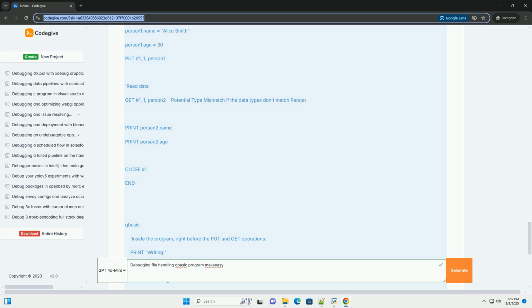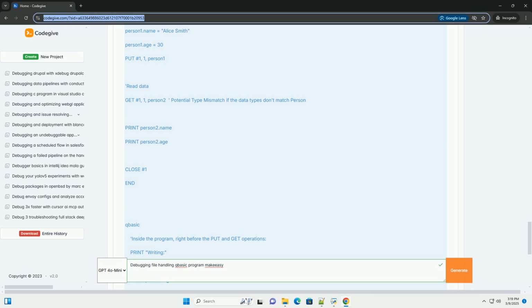2. The problem: the program should stop reading when it reaches the end of the file. The EOF function is intended to prevent reading past the end, but if there's a flaw in the loop logic, for example the loop condition is incorrect, or if the file is unexpectedly short, the error could occur. 3. Solution 1, carefully review the loop condition. Ensure the EOF function is being used correctly in the loop condition. The loop should continue while NOT EOF is true, meaning the end of the file has not been reached.